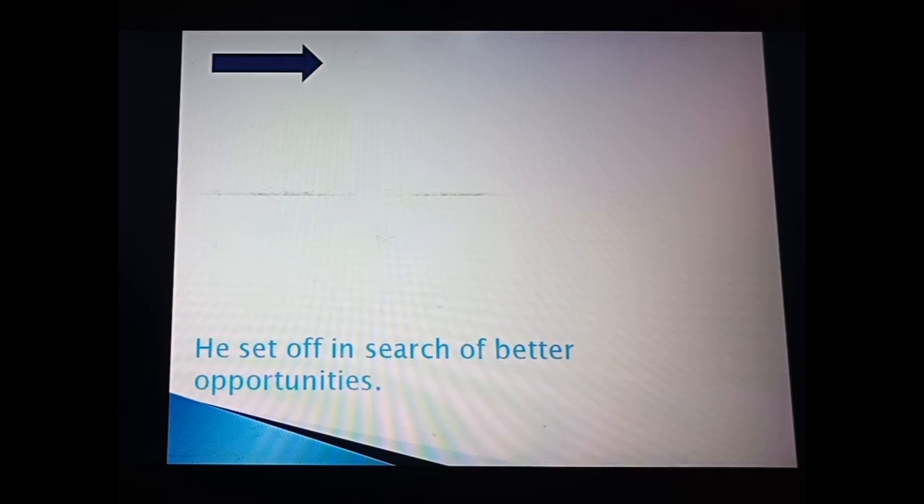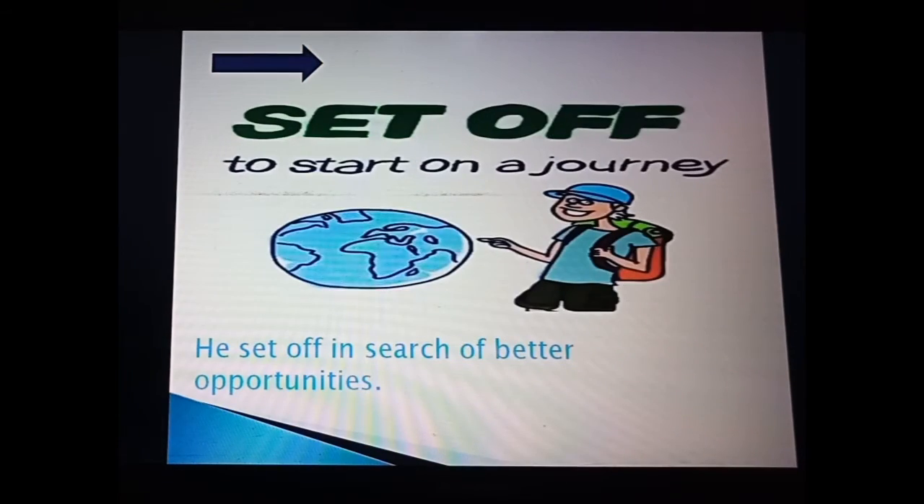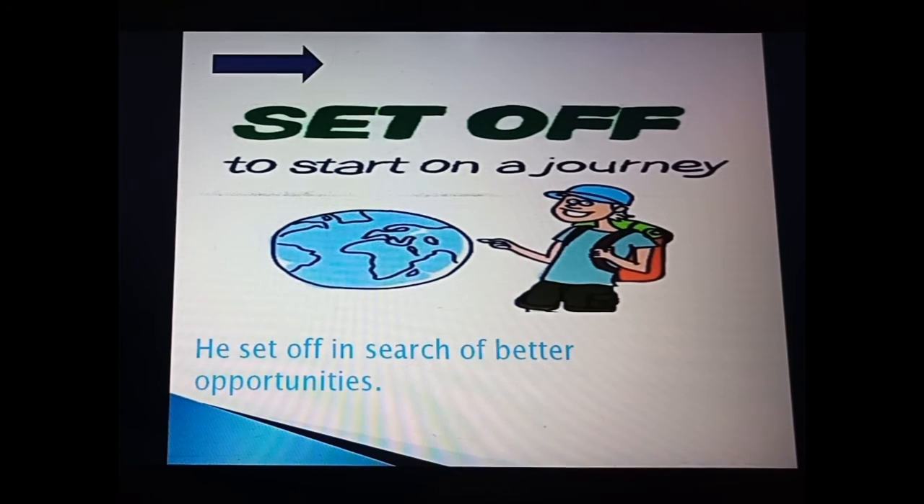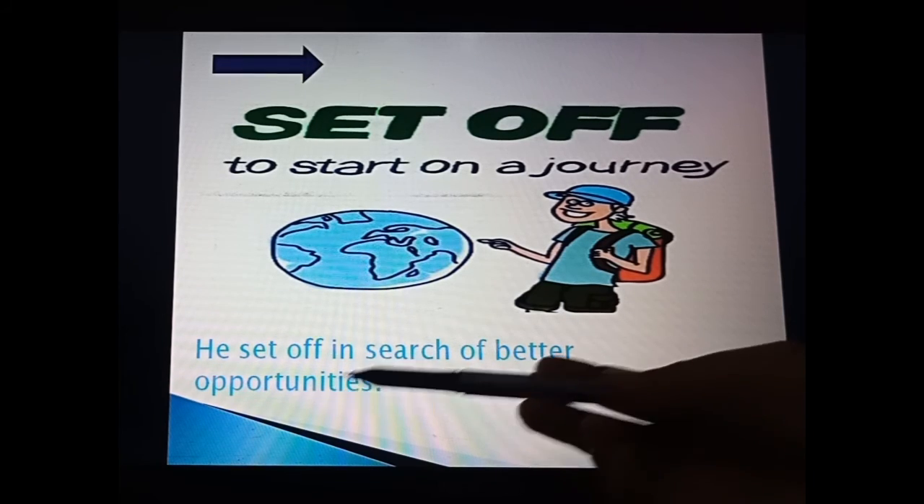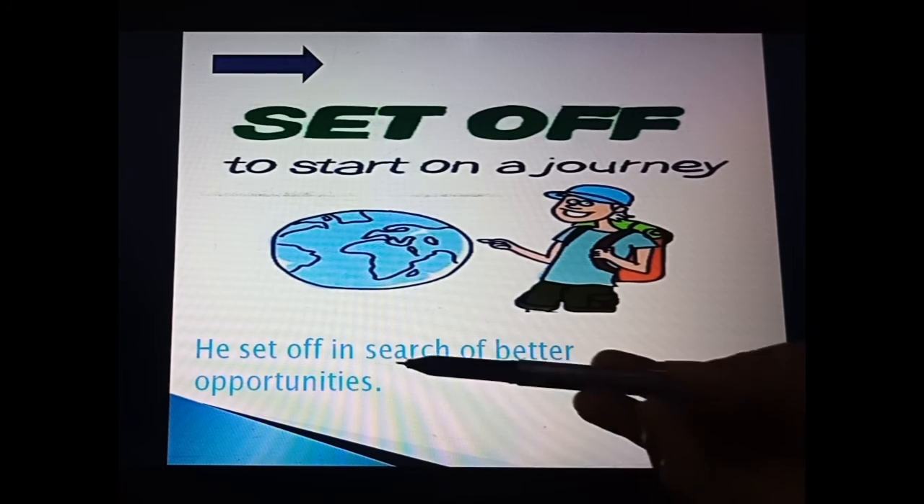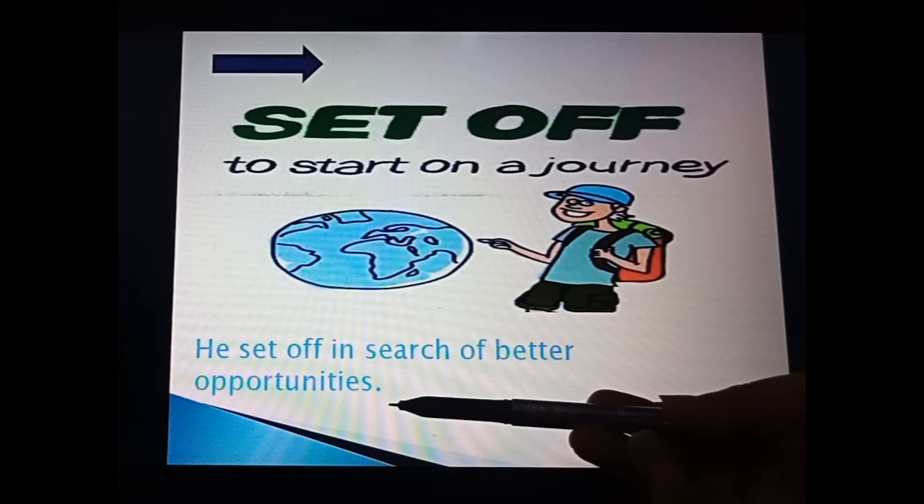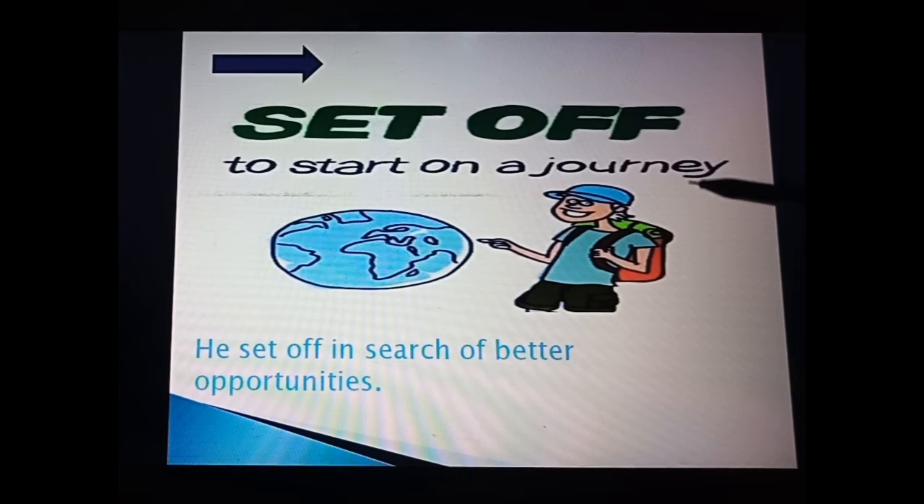Now the last one we have, that is set off. Set off means to start a journey. As you can see here, one boy is there. He set off in search of better opportunities. He means he started his journey in search of better opportunities. So in place of speaking so many words, we use set off.